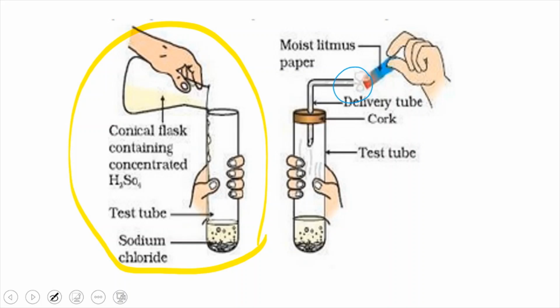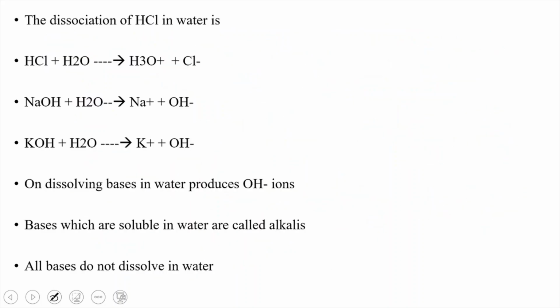And the second time, we brought wet blue litmus paper near the hydrochloric acid gas, and it slowly started changing its color. That means only in the presence of moisture are acids able to turn blue litmus paper red. If they are not present in aqueous solutions, they are not able to change the color of the blue litmus paper.